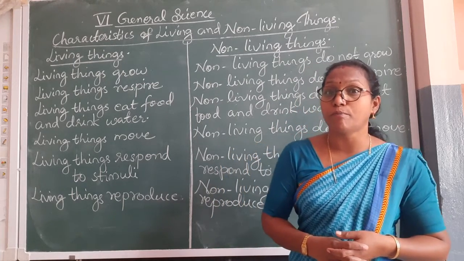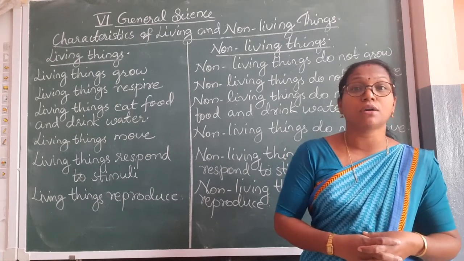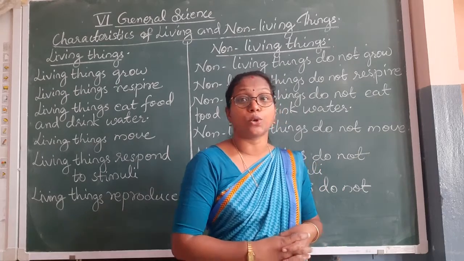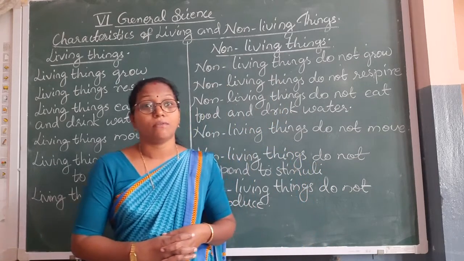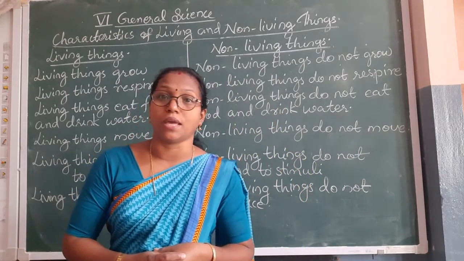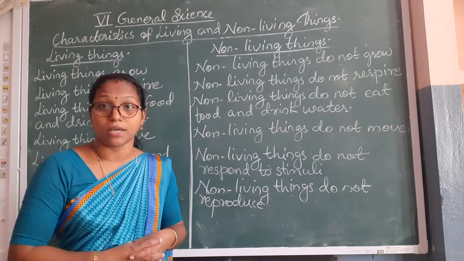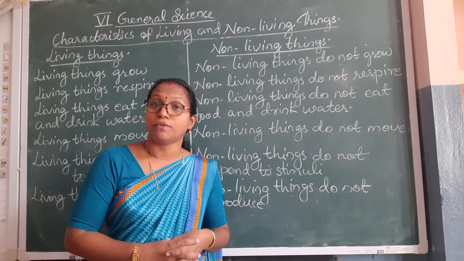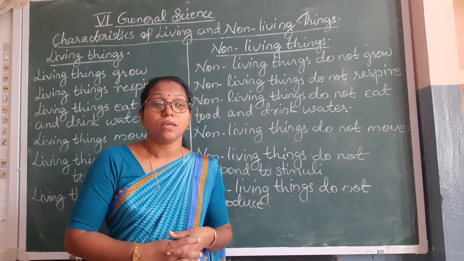In the case of plants, the plants cannot walk or fly from one place to another, but they also show movement. What type of movement do they show? Their roots grow towards water and their branches grow towards sunlight.